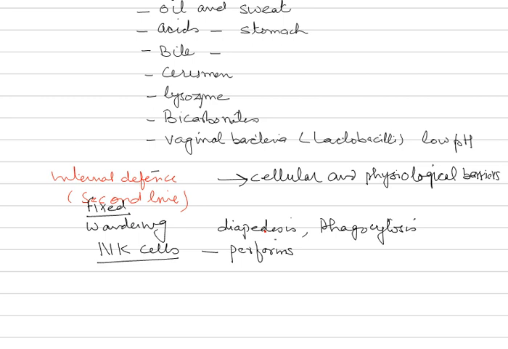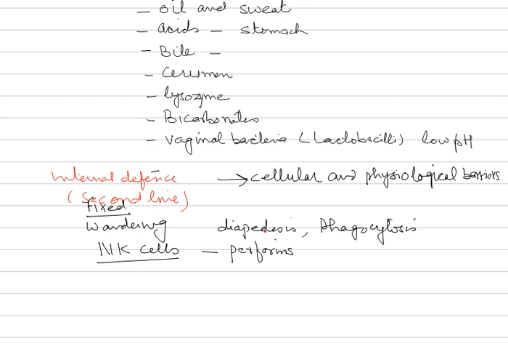With this, we finish the first type of internal defense, that is second line of defense. In internal defense or second line of defense, we finish with the cellular barriers. So as we had discussed, cellular barriers are of three types. In general, we have discussed here: NK cells, macrophages, and leukocytes.